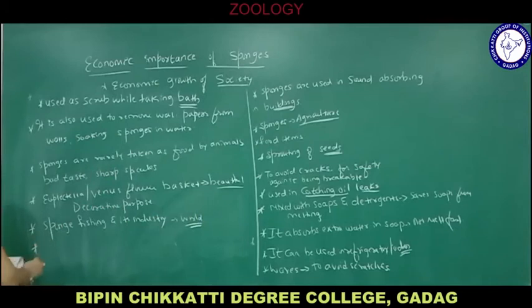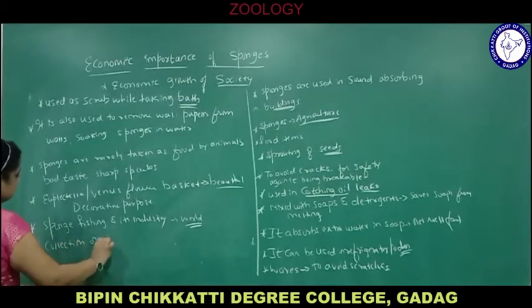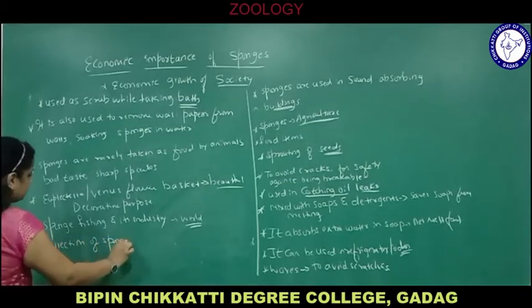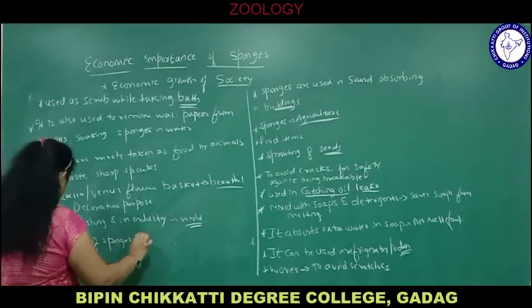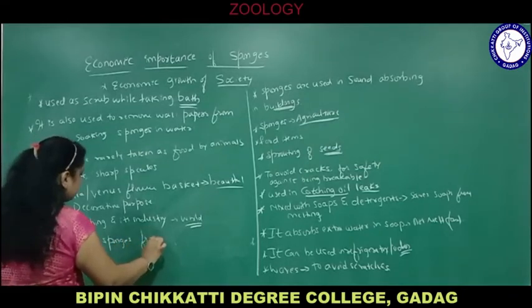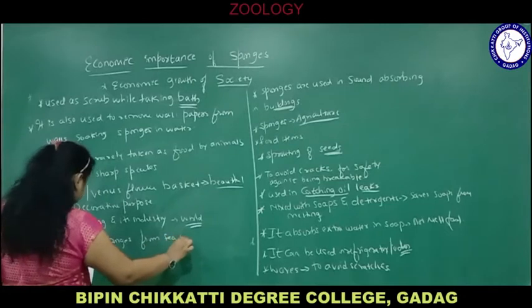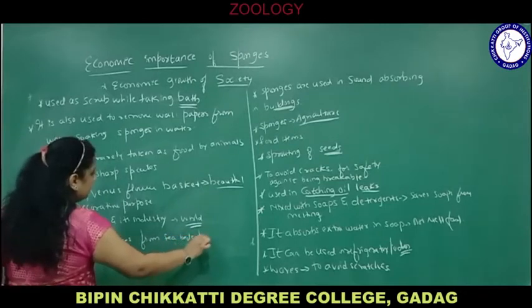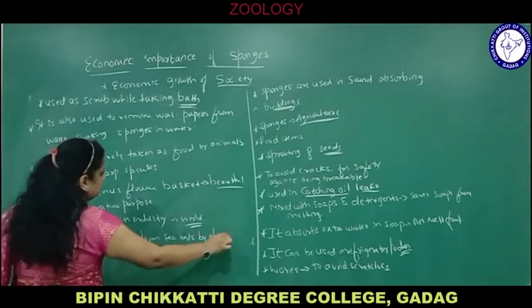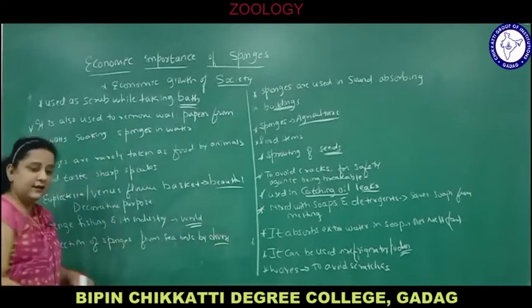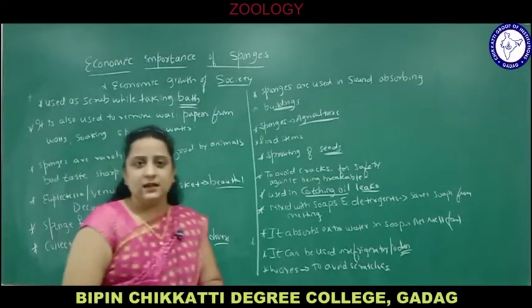Next, sponge fishing involves the collection of sponges from seabeds by divers. Divers means what? Those diving in the water are called divers.